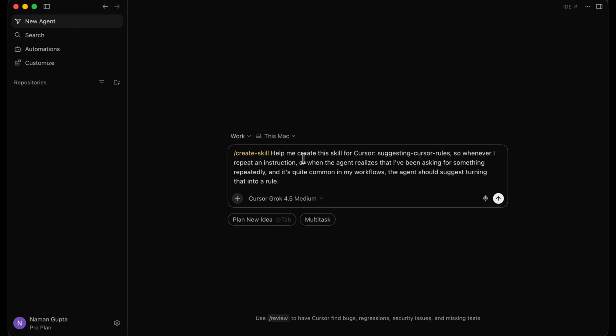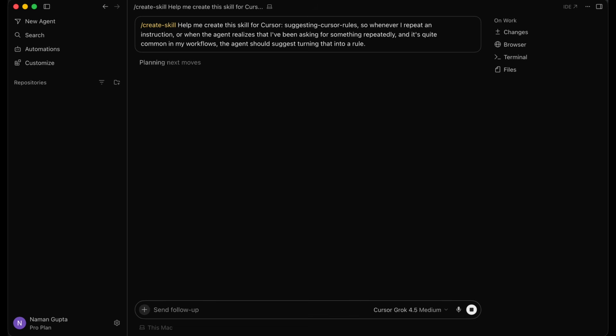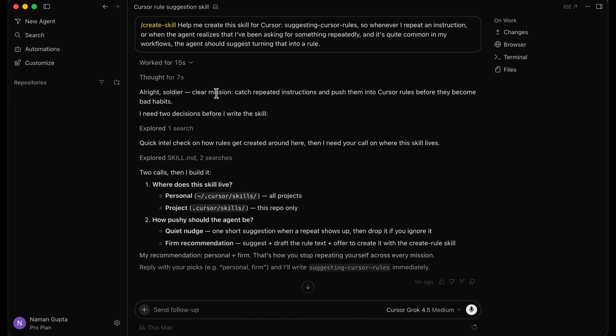What I've said here is help me create this skill for Cursor, suggesting Cursor rules. Whenever I repeat an instruction, or when the agent realizes that I've been asking for something repeatedly, and it's quite common in my workflows, the agent should suggest turning that into a rule. All right, so we're going to hit enter and see where this goes. It's saying, all right, soldier, clear mission: catch repeated instructions and push them into Cursor rules before they become bad habits. So instead of having to repeat instructions so many times and turning that into a bad habit, it's going to push that into a rule automatically. And it's going to write this skill for us.